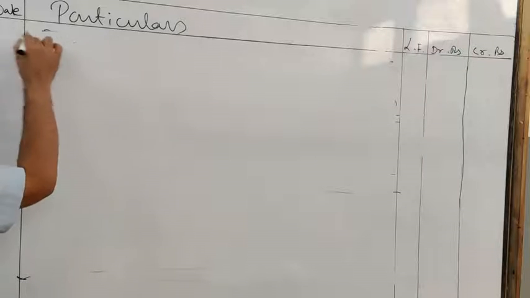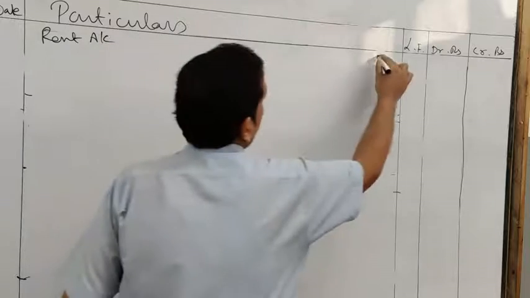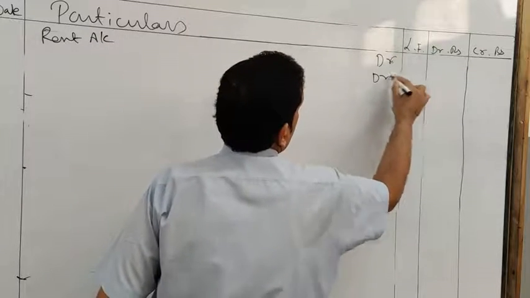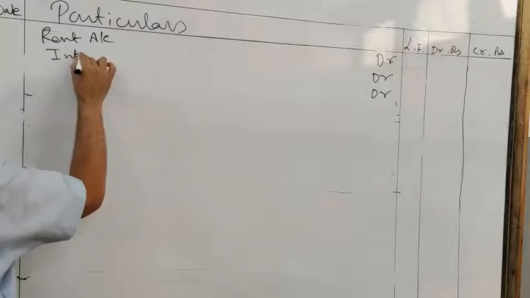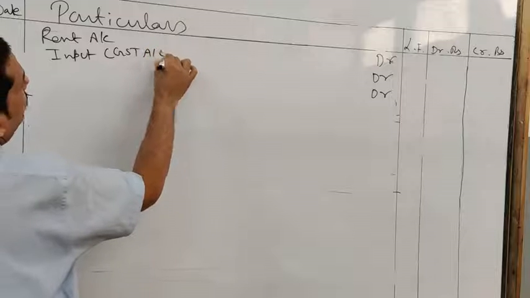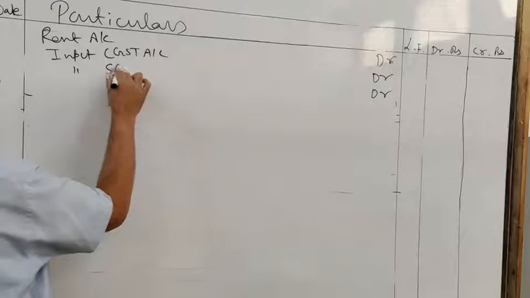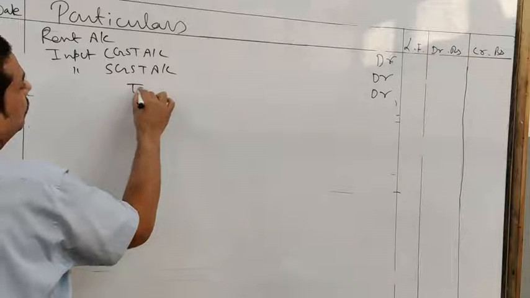So rent account debit, input CGST account debit, input SGST account debit to cash account.